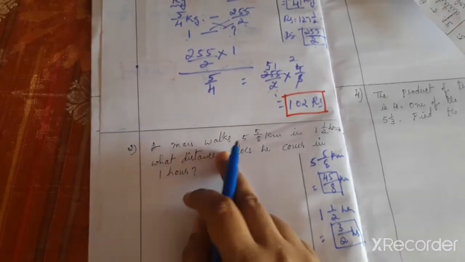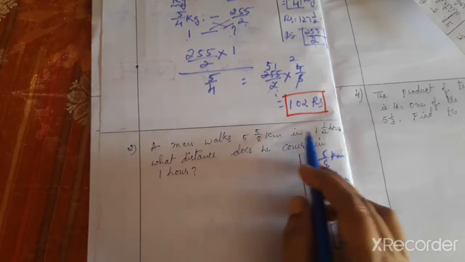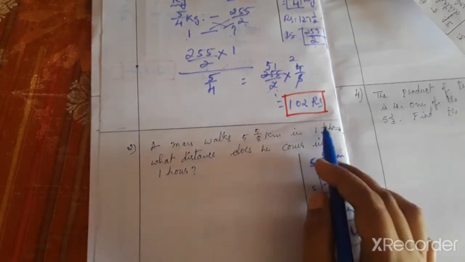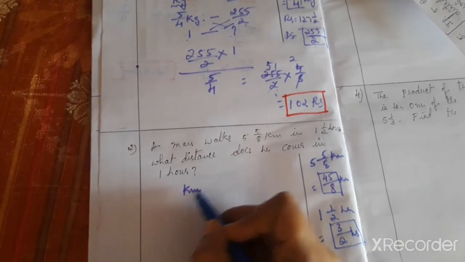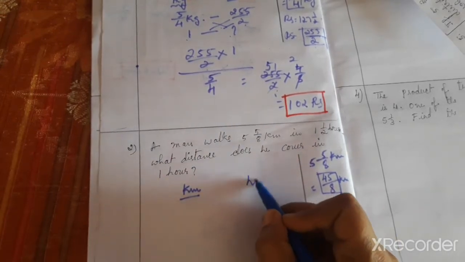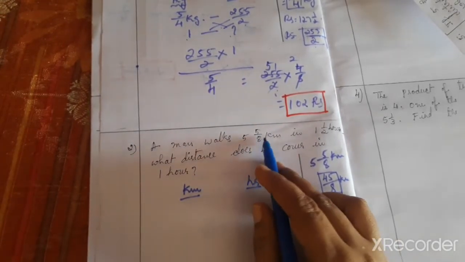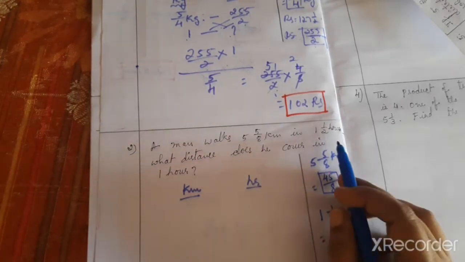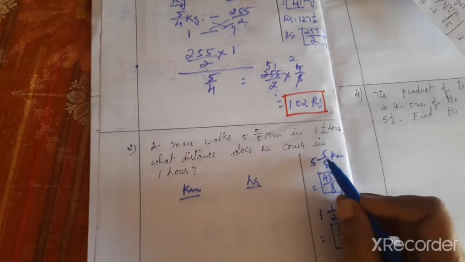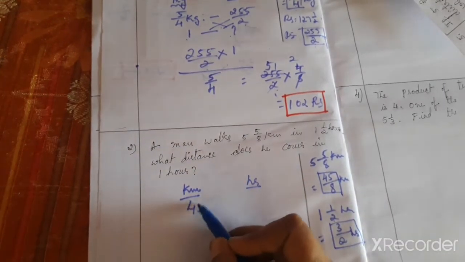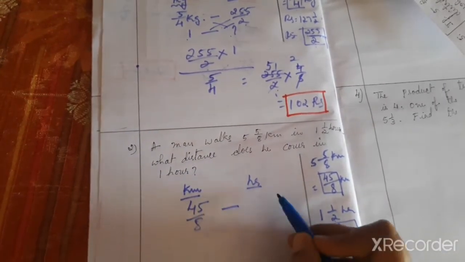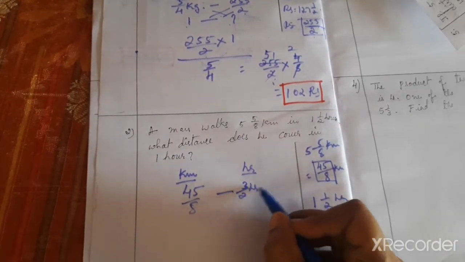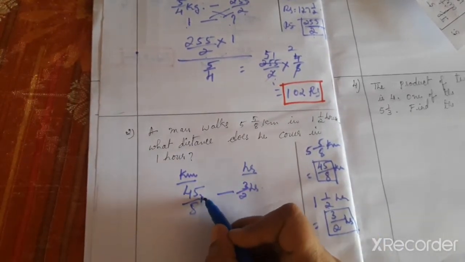The important point is distance in kilometer and time in hours. So 5 1/8 kilometers in how many hours? 1 1/2 hours. So 5 1/8 means that is 45 by 8, and 1 1/2 means that is 3 by 2 hours. This is kilometer.